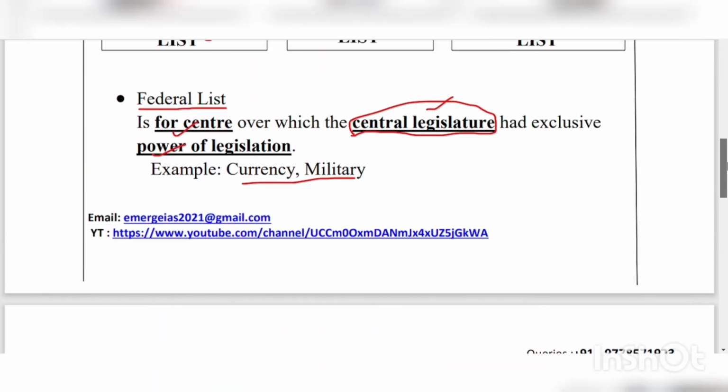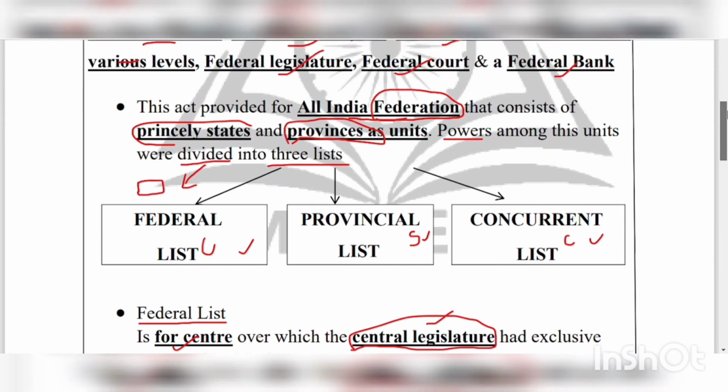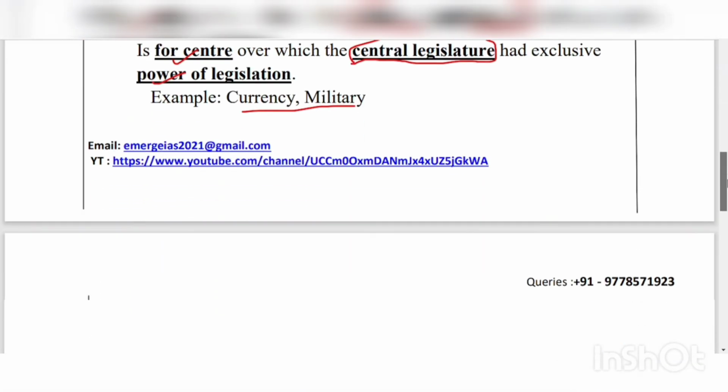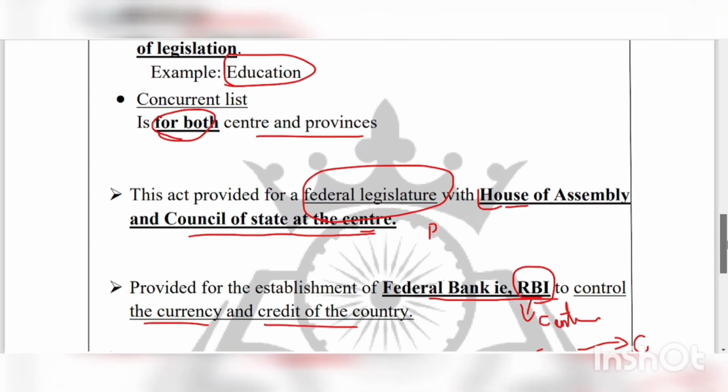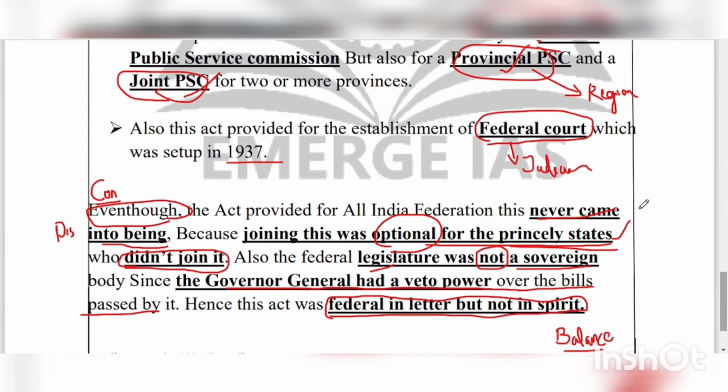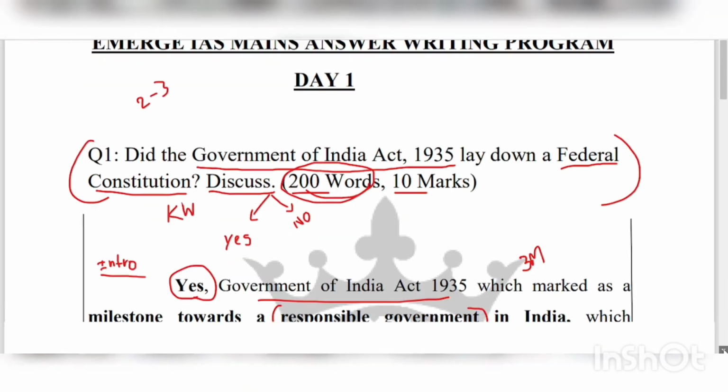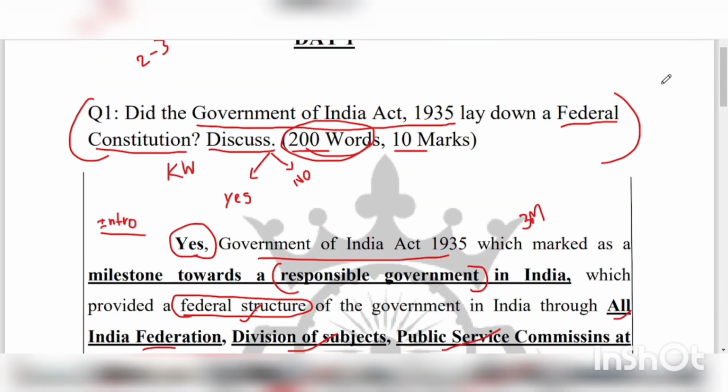Another important thing is that your answer must have a structure that includes an introduction, content, and a conclusion. And always try to write the answers in this format paper. You have to keep a margin on both sides, because you are going to write the exam on this kind of paper. If you write your practice answers on normal paper, it will be hard for you when you are writing the examination. So always try to write in such papers. And always remember not to cross the border lines, because that results in minus marks in your exam.